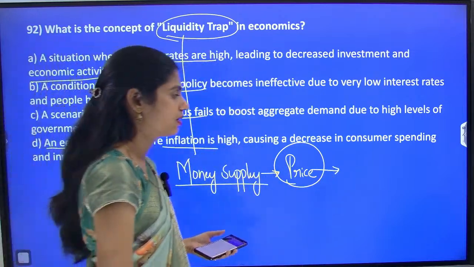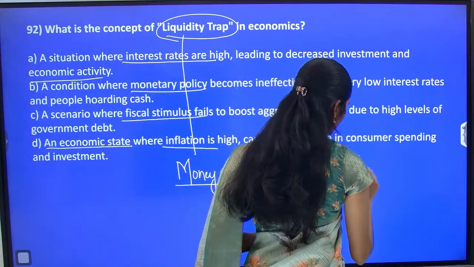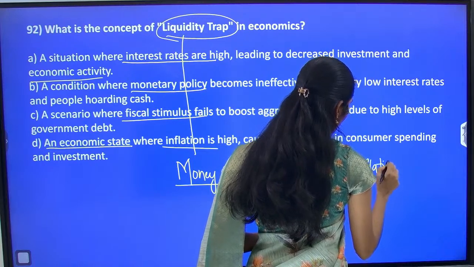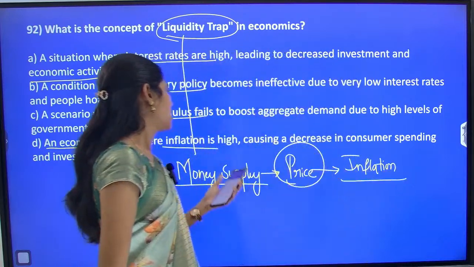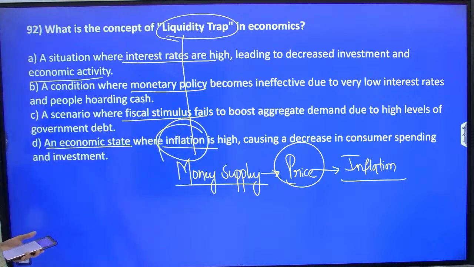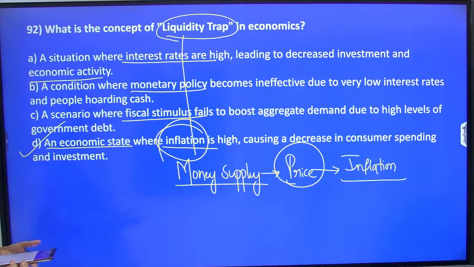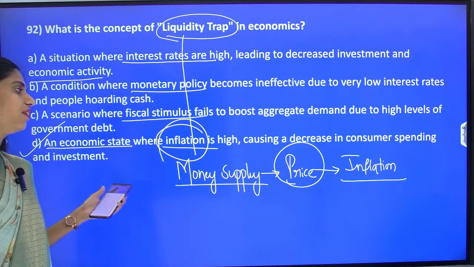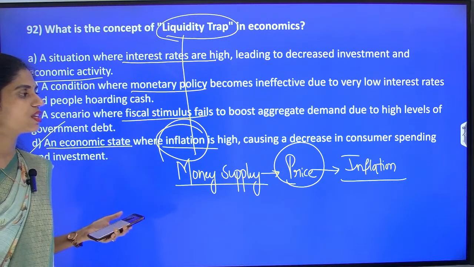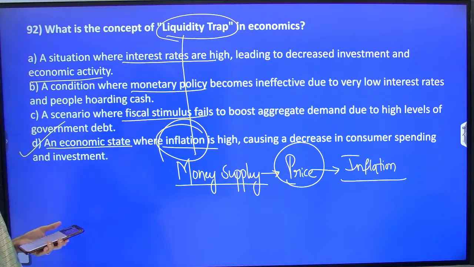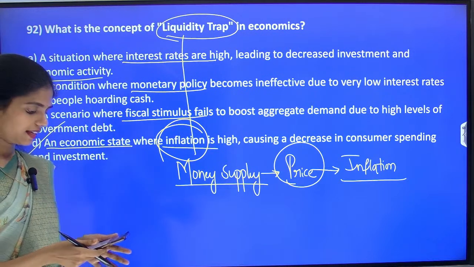Very important, every time in the news: that is inflation. So where can you see this word inflation? In this fourth option. So this liquidity trap is an economic state where inflation is high, causing a decrease in consumer spending and investment. This is the meaning of the liquidity trap. Clear?